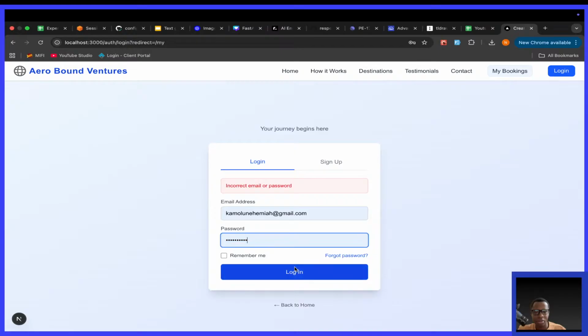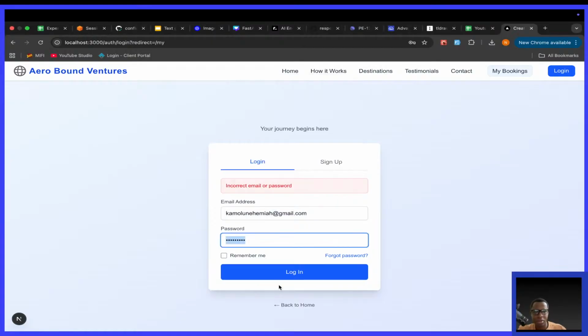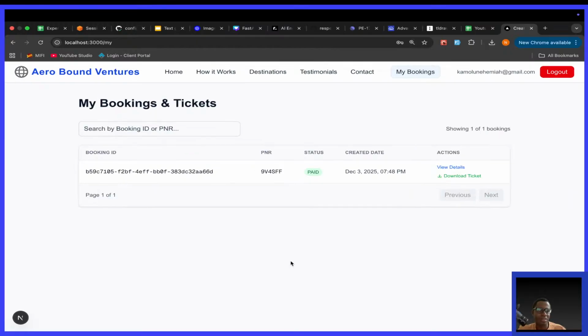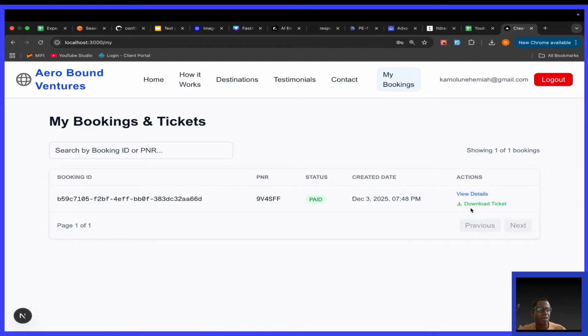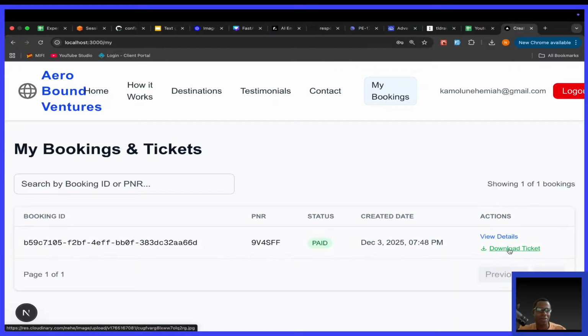Login keeps failing. What's up? Let's log in. Okay, there. Nice. Now, do you see? This is nice. So instead of processing ticket, now we get a message saying download ticket. And when I hover over it, look at the bottom left. It's pointing a URL on Cloudinary, okay? This is nice. So now, no more processing ticket, but download your ticket, okay?